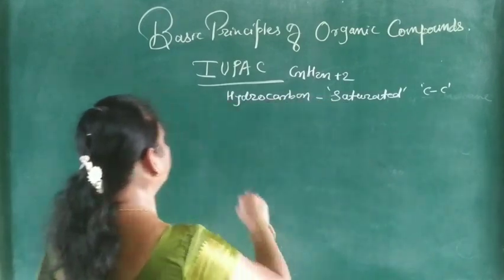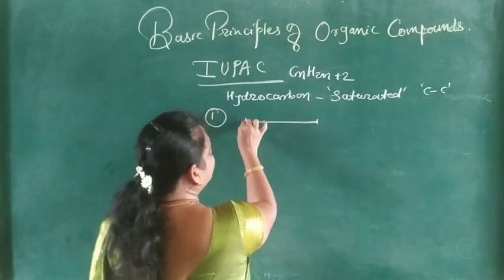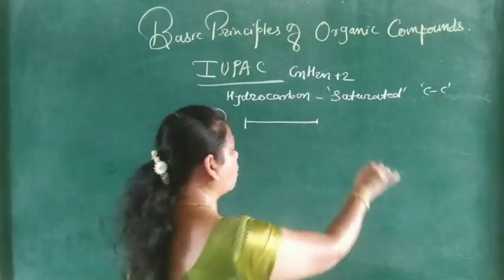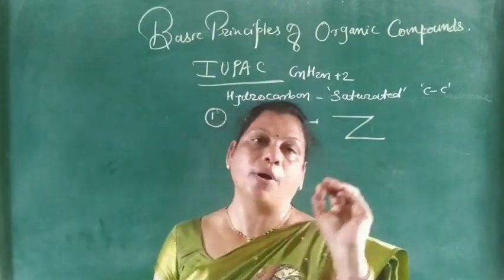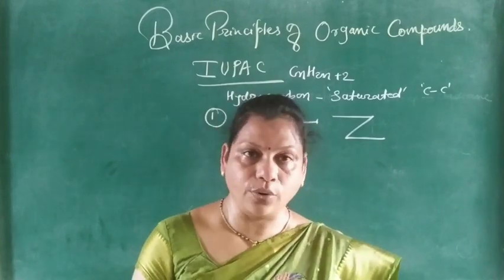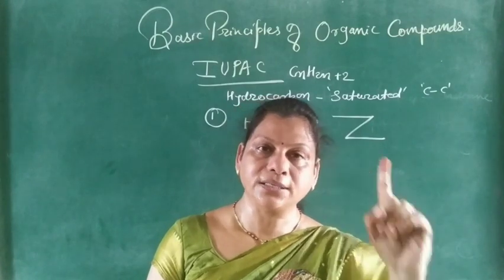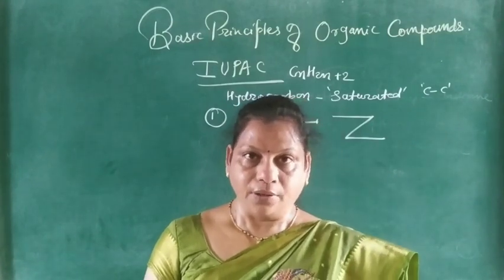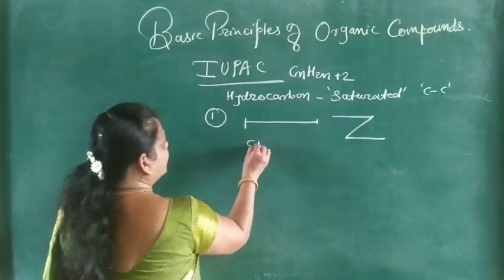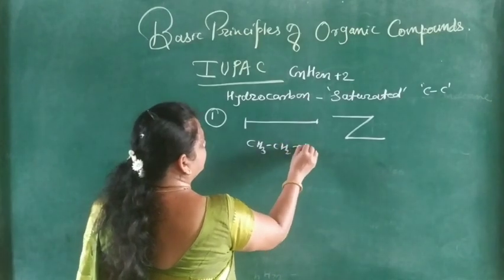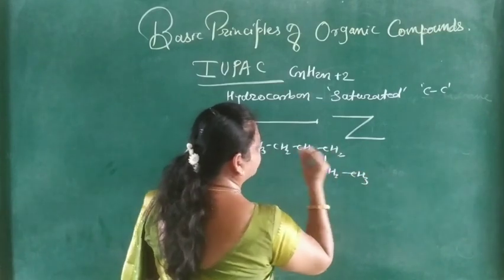So the first rule: select the longest continuous chain of carbon atoms present in the given hydrocarbon. For example, CH3, CH3, CH2, CH2, then CH2, CH3.